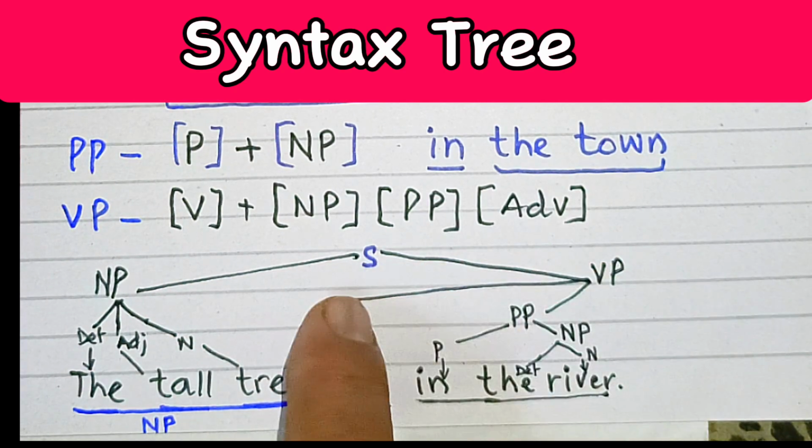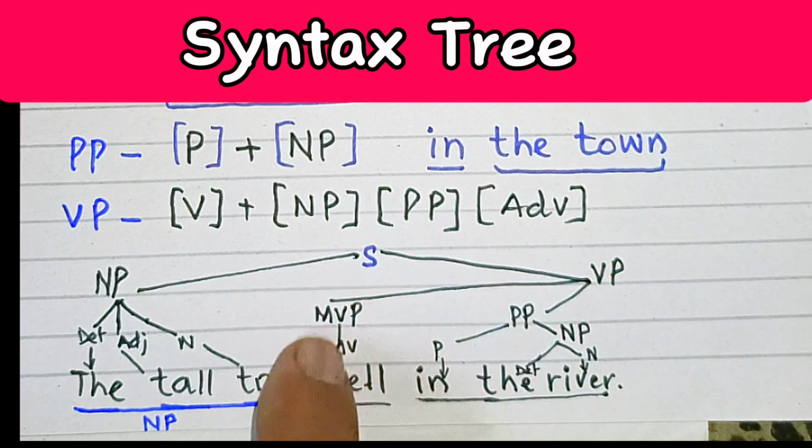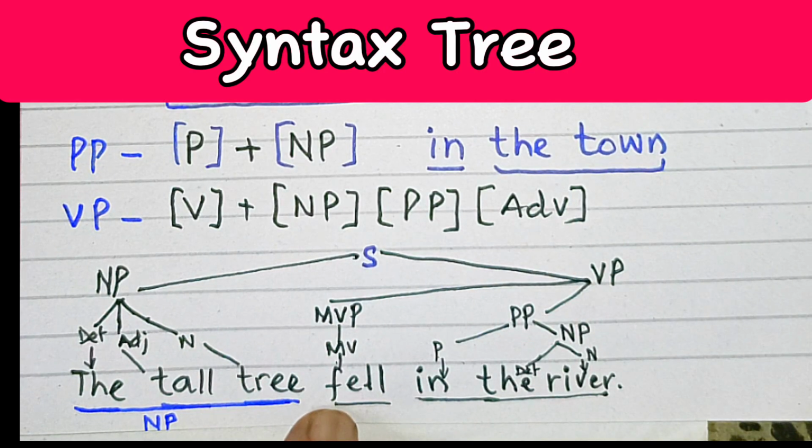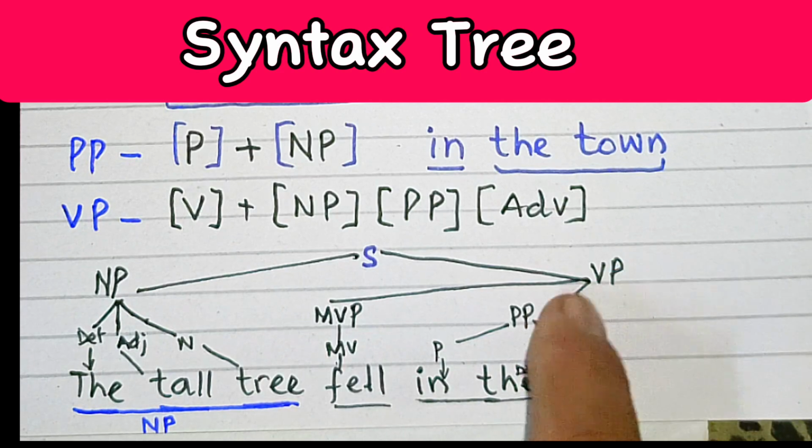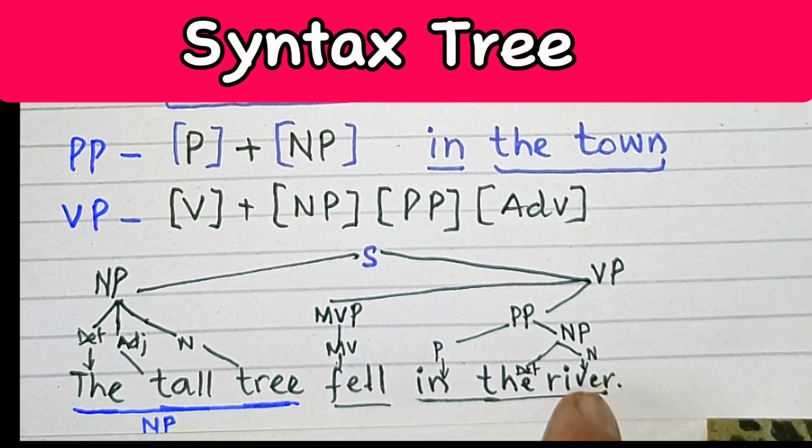Then this verb phrase can have two parts. Means there is going to be a main verb, that is fell, and then prepositional phrase in the river, and in is a preposition, and then the river is going to be called noun phrase, and that noun phrase has got two constituent parts, that is the is a determiner and river is a noun.